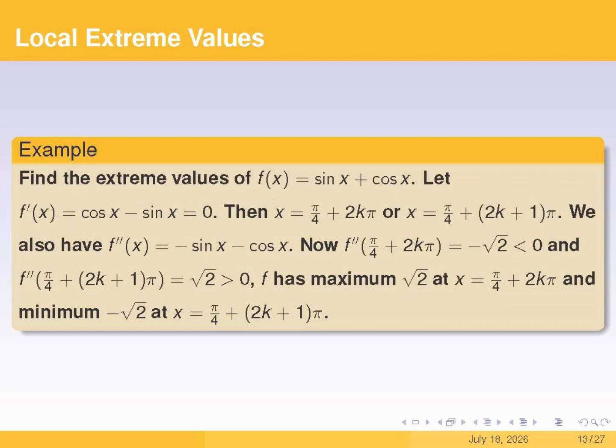In this example, we are going to find the extrema for the function sine plus cosine. First, let's find where the first derivative is equal to 0, which you can see at the end of the second line. Then, the first equation on the third line gives us the second derivative. From there, we just check whether the second derivative is positive or negative at the critical numbers, and that will clearly give us the local extrema.